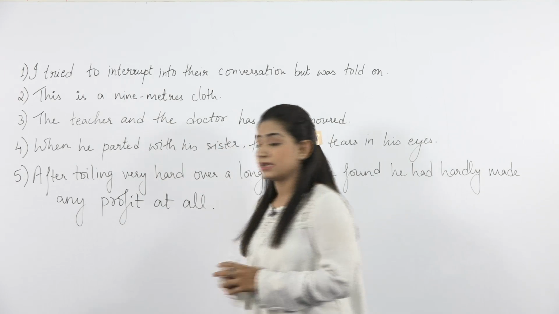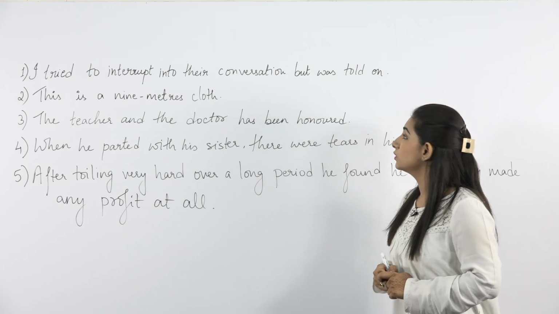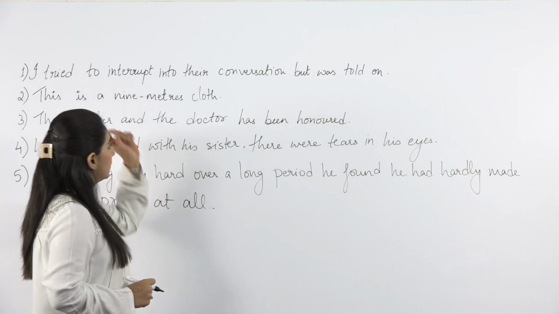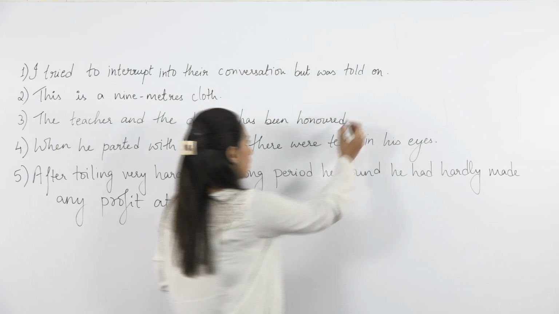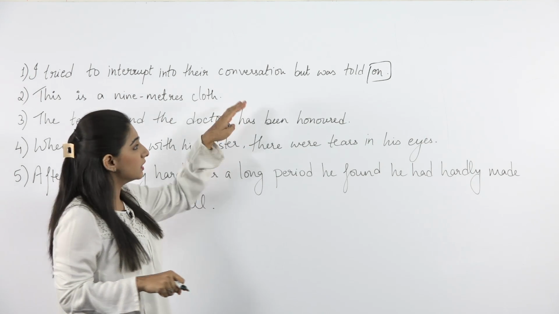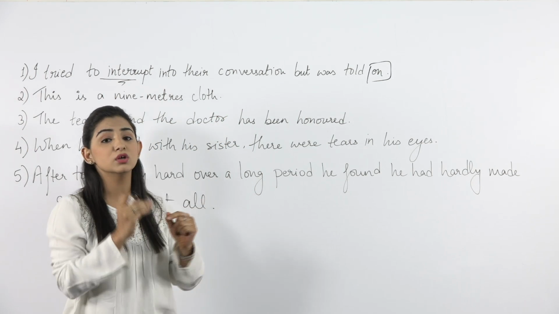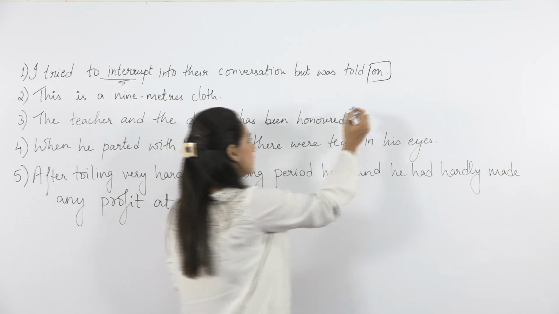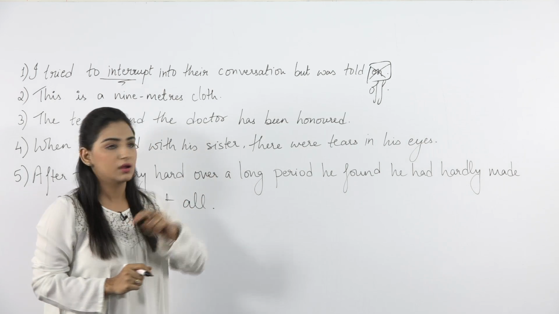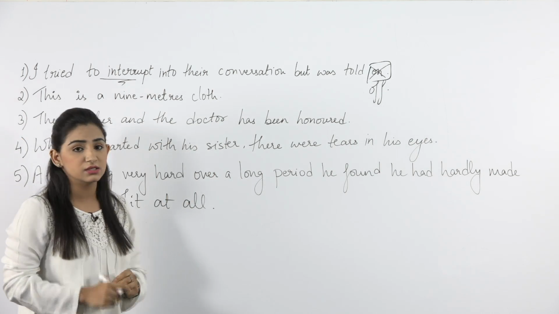Now the first sentence written here is, I tried to interrupt into their conversation but was told on. On means you have to be present in it. But here it says that he interrupted but he was told not to do so. So we will replace off with on.